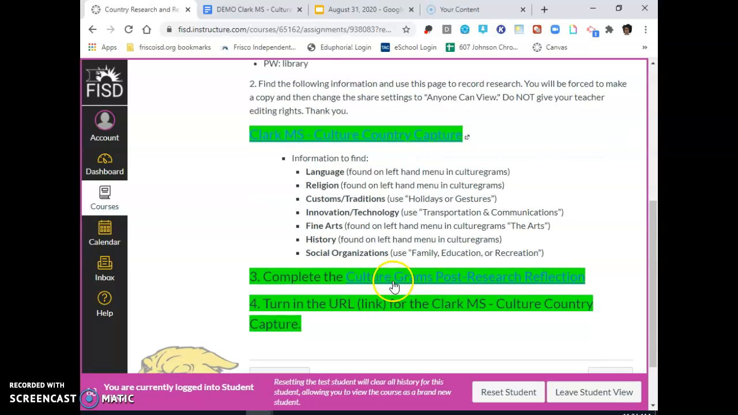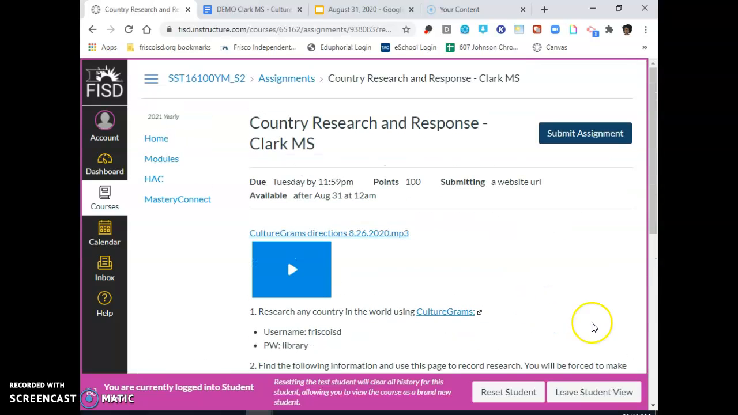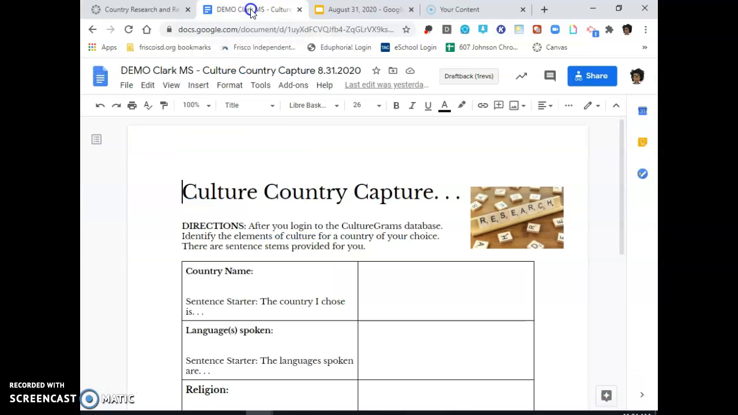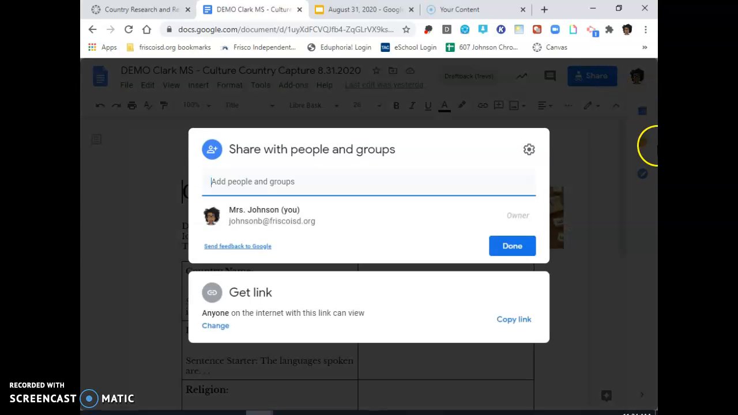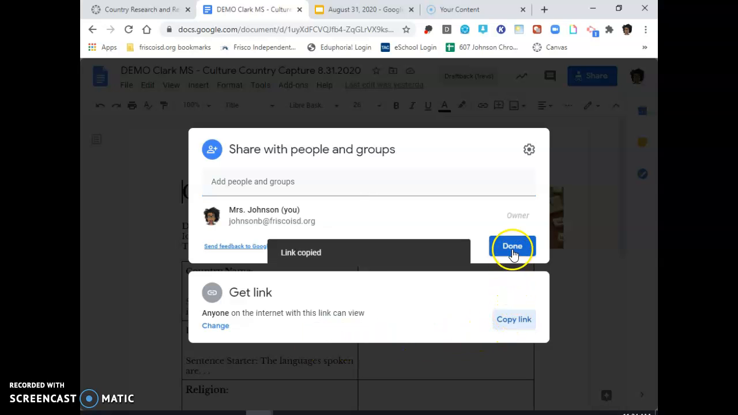Okay. Today, you have a reflection to complete, and then you need to also turn in that link. So let me show you how to turn in that link. My graphic organizer is already open, so I'm going to go to it. I'm going to click the share button. You see how it says get link. This is the correct way it needs to be done. I'm going to click copy link, click done.